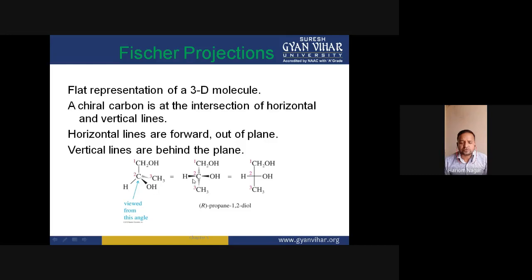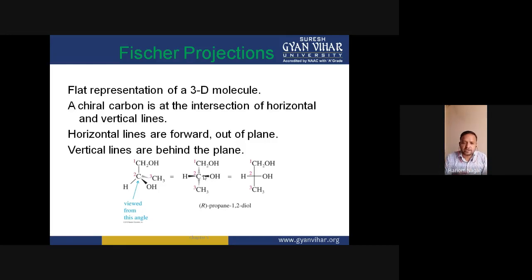These groups which are present on the horizontal lines are in front, out of the plane, or towards the viewer, because the groups oriented towards the viewer look larger.